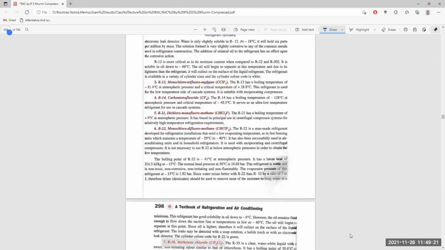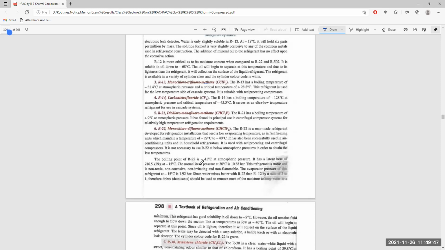Next comes R22. R22 is a man-made refrigerant developed for refrigeration installations that need low evaporating temperatures. It is used in freezing units with temperatures of minus 29 degrees centigrade to minus 40 degrees centigrade. It is also successfully used in air conditioning and in household refrigeration itself.